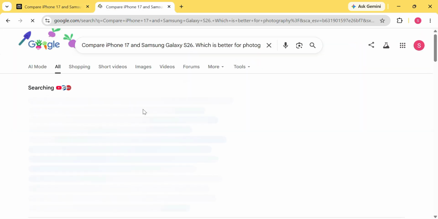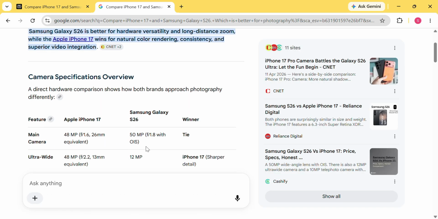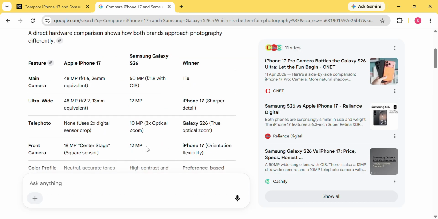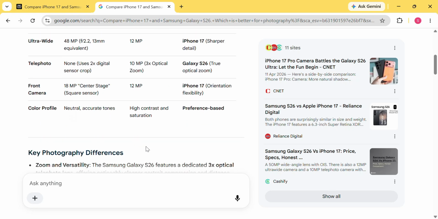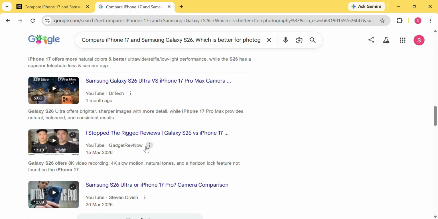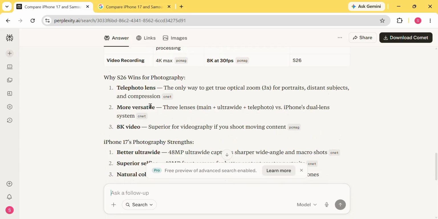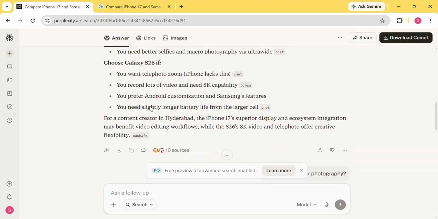Now compare that to a traditional Google search. Google may provide AI overviews, articles, reviews, videos, and forum discussions, but I still need to open several pages and evaluate the information myself. Perplexity brings that research together in one place and makes the buying decision much easier.